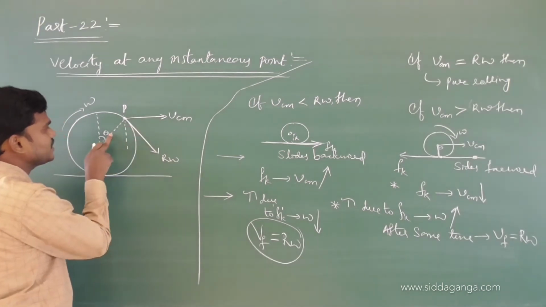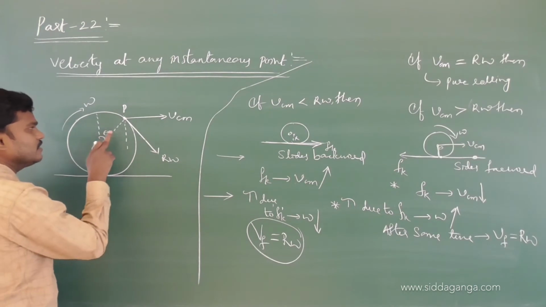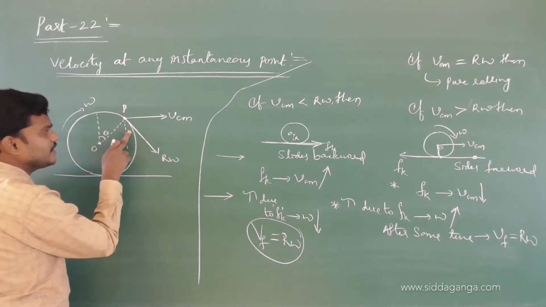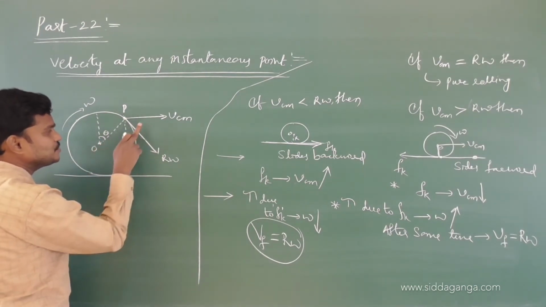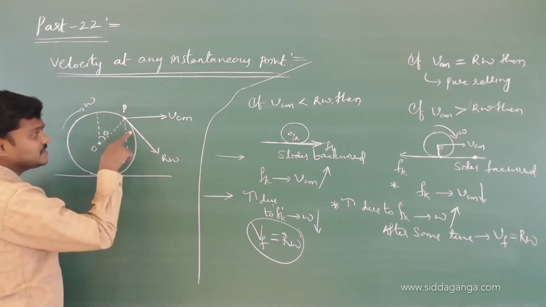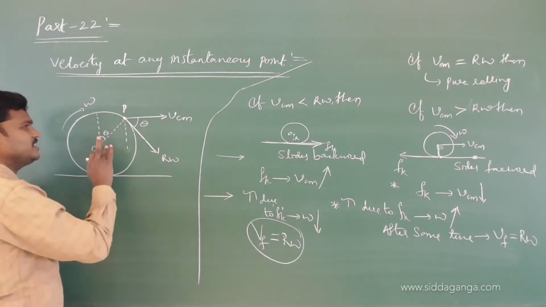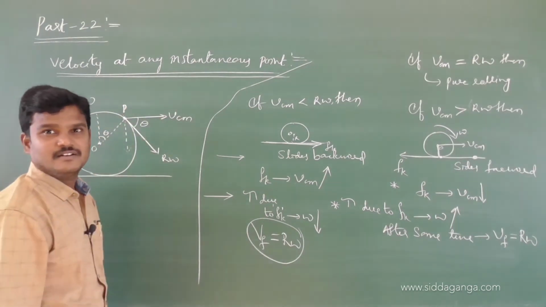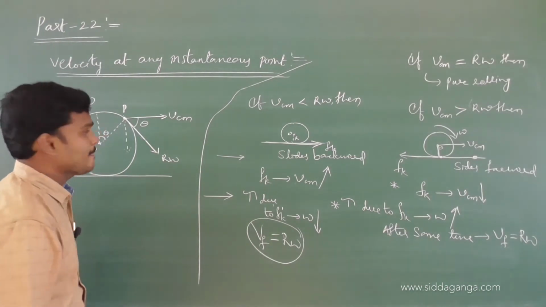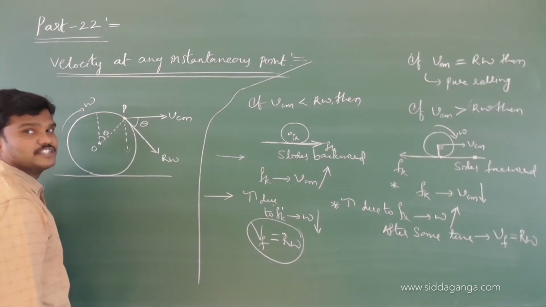Why? Because these two lines are perpendicular. So this is theta, this is 90 minus theta, and these two are also perpendicular. This line is also perpendicular. If this is 90 minus theta, what is this angle? Theta. Yes, internal and external angles are the same, theta. I hope you know these things. These two velocities have a resultant velocity.